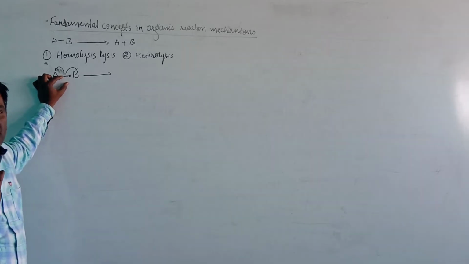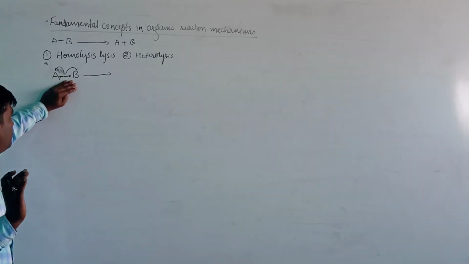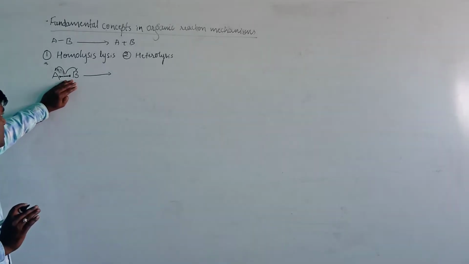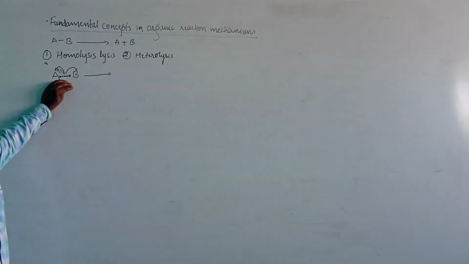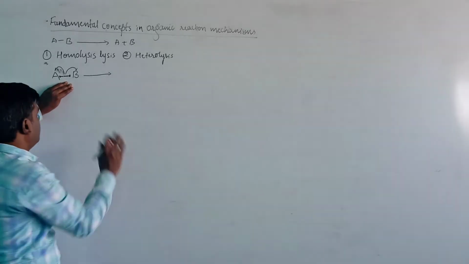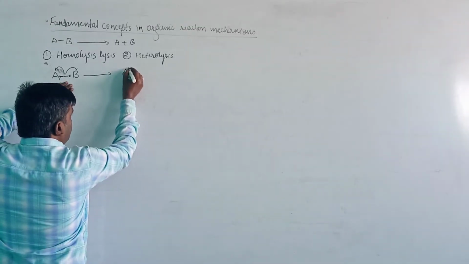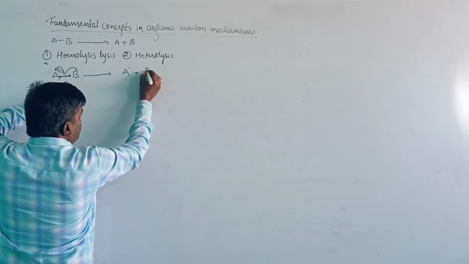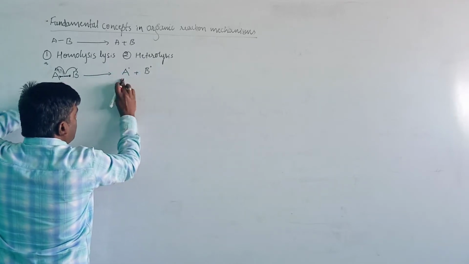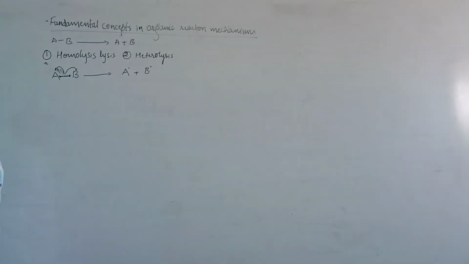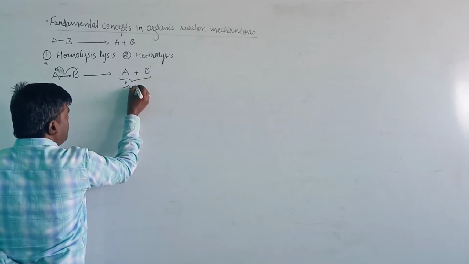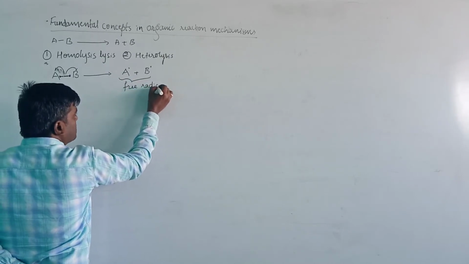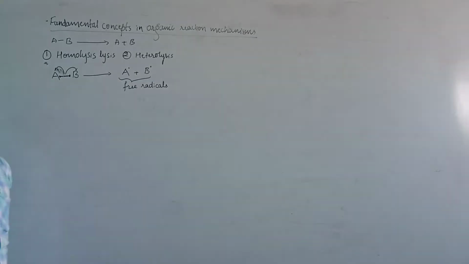The bond will break down symmetrically in such a way that each atom or each molecule will get an equal share of electrons. Each molecule will get one electron. Then we have the compound A with one unpaired electron and B with one unpaired electron. Each atom gets the same number of electrons here. Such types of species are known as free radicals.